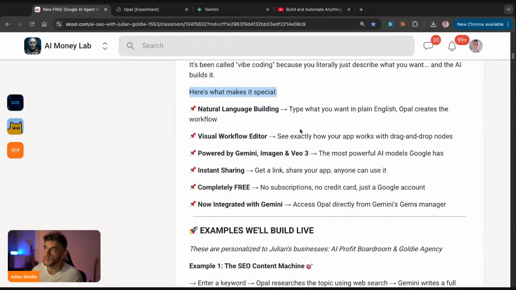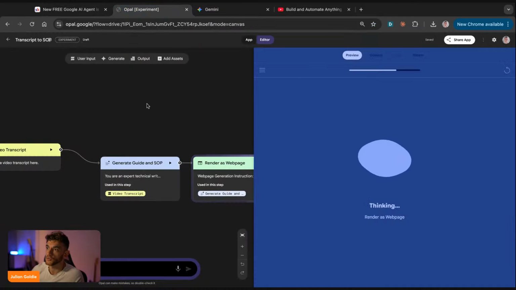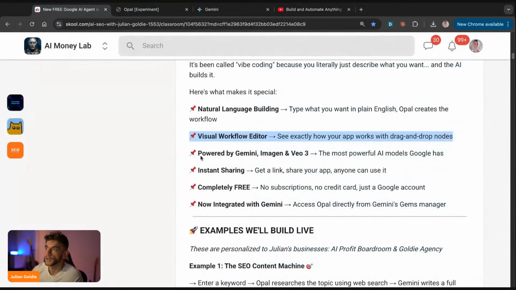And here's what makes it special, right? So number one, natural language building. You type in what you want in plain English, Google Opal goes off and builds it. Number two, visual workflow editor. See exactly how your app works with drag and drop nodes, like you can see right here. It's powered by Gemini, Veo 3, and Nano Banana, the most powerful AI models Google has.